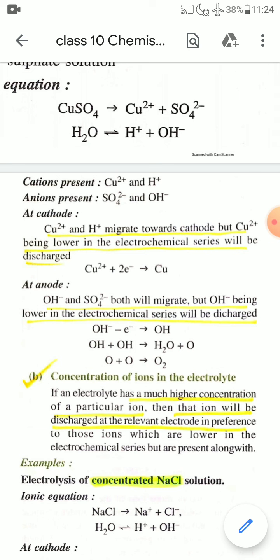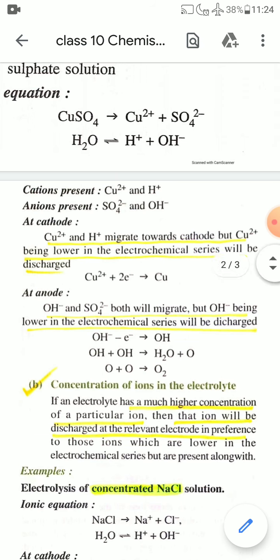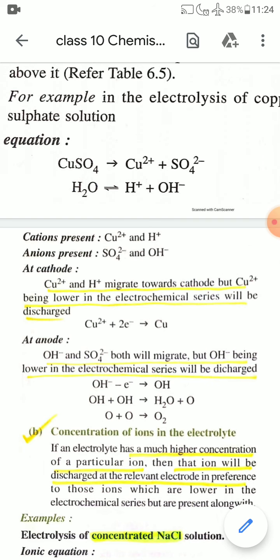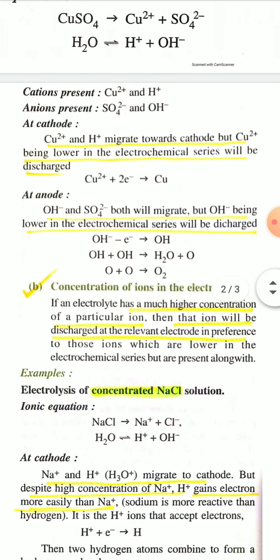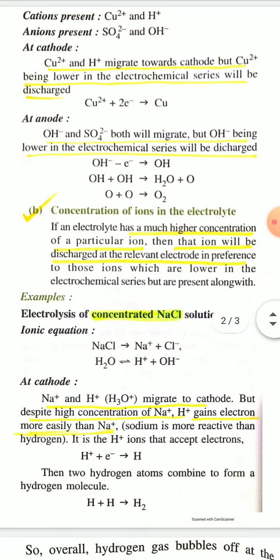So at the anode finally we will get oxygen gas, and at the cathode you will get copper atom. During electrolysis of copper sulfate, you get copper at the cathode and oxygen gas at the anode.